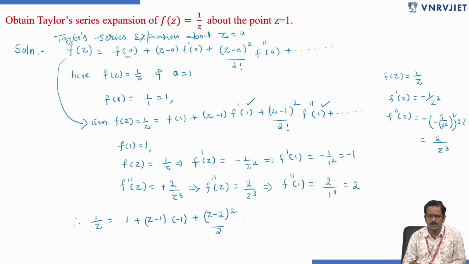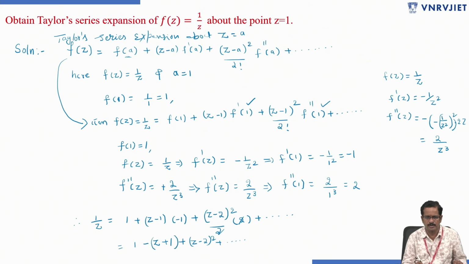F double dash of 1 is how much? 2. Plus and so on. This 2 gets cancelled. So therefore f of z equals 1 minus z plus 1 plus z minus 2 whole square plus and so on. Otherwise you write down here 1 minus z minus 1, z minus 1. This is 1 by z. This is the expansion of 1 by z.